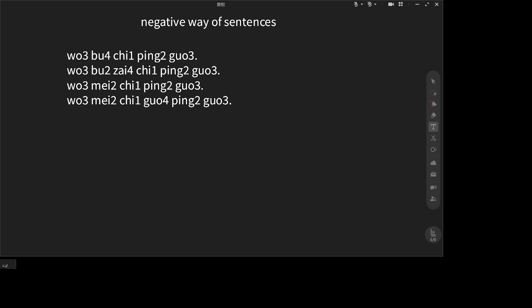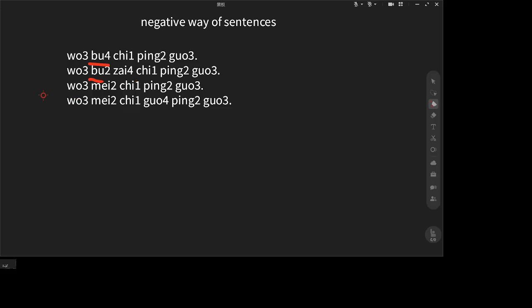Okay, now you see there are still sentences, right? Negative way of these sentences. So you see first one, 我不吃苹果. We put the 不 to negate the present tense, right? 我不再吃苹果. This is the progressive tense, right? Use 不 to negate, right?